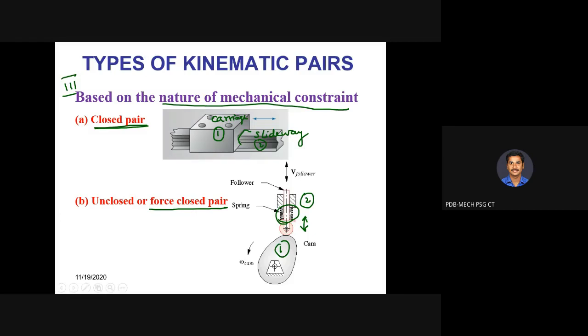Okay, any doubts up to this as far as the kinematics of pair is concerned? We discussed what is link and what is kinematic pair and what are the joints and what are the classifications of kinematic pair. Any doubts?